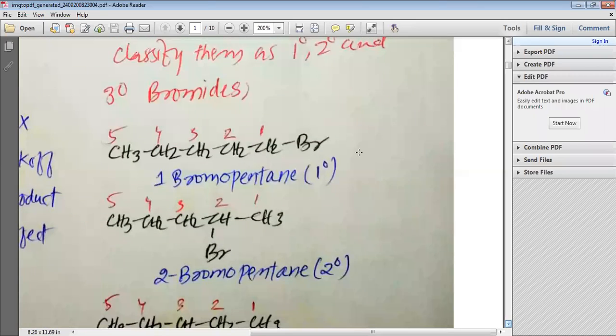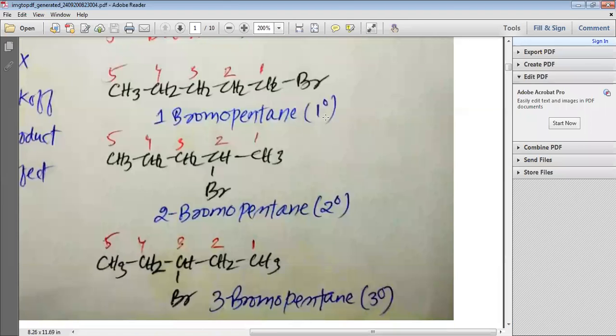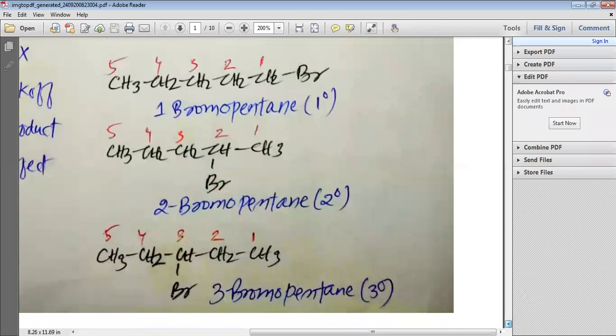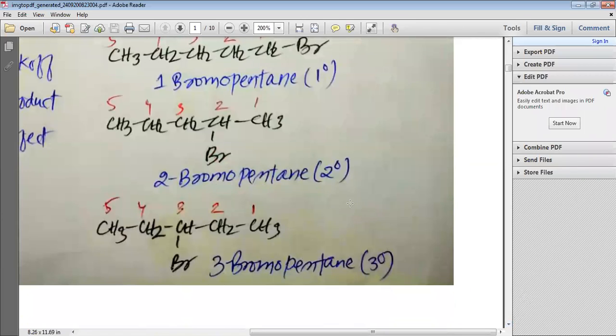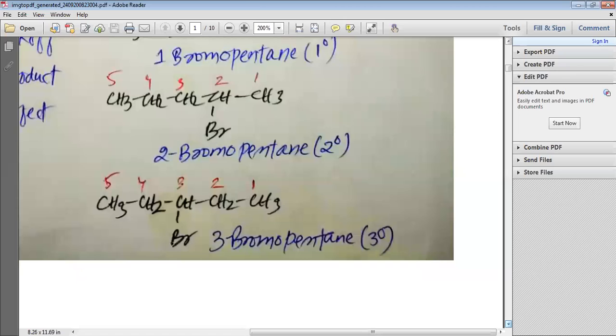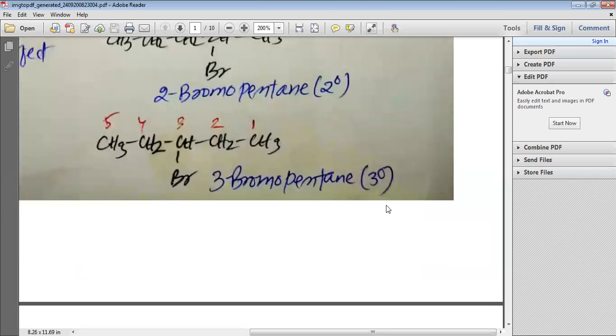First we have 1-bromopentane, which is primary. You can see I have given the numbering so that you can understand the name. The second one is 2-bromopentane, which is secondary. The third one is 3-bromopentane, which is again secondary, not tertiary.